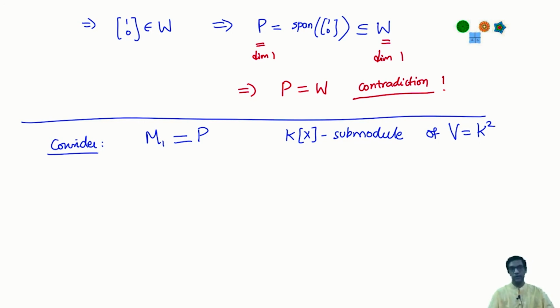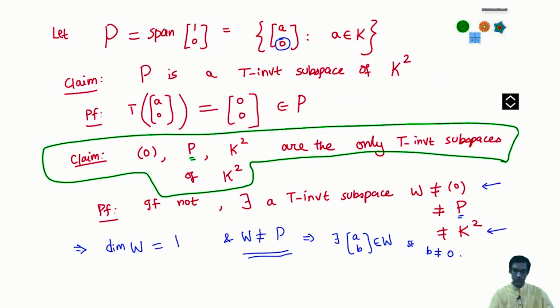Okay, why not? Well, because there aren't any subspaces possible. What are the only possible invariant guys? You can either take P, 0 or K^2, right? And well, let's see, what do you need for a complementary subspace? At the very least, you need that the intersection of that with P should be 0, right?